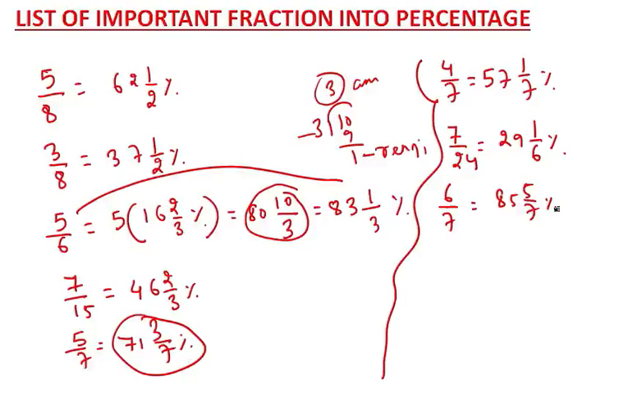Hope things are getting clear. Okay, tell me, what is 3 by 8? I have already told you 3 by 8. Tell me. This is 37 1 by 2%. What is 5 by 8? This is 62 1 by 2%.